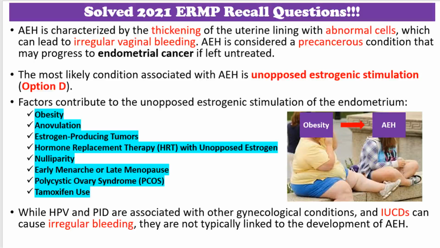While human papillomavirus and pelvic inflammatory disease are associated with other gynecological conditions, an intrauterine contraceptive device can cause irregular bleeding. They are not typically linked to the development of atypical endometrial hyperplasia. The hormonal imbalance caused by unopposed estrogenic stimulation is the most likely condition associated with atypical endometrial hyperplasia, leading to the thickening of the endometrium and the potential progression to endometrial cancer if not properly managed.